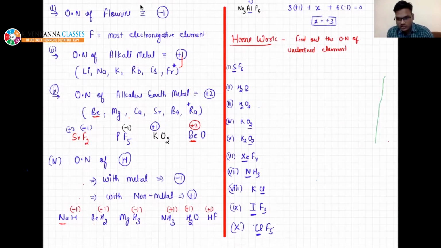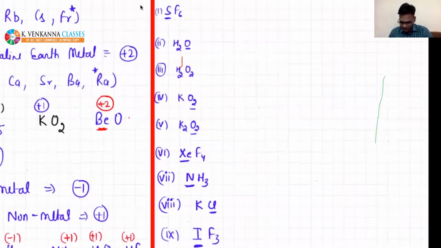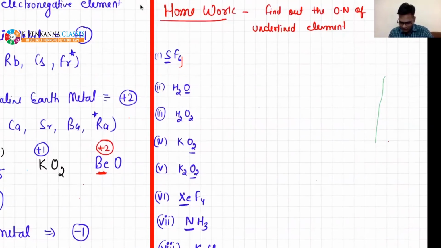Yeah, beta. You need to find out the oxidation number of the underlined element. I can take one example, for example SF6. You do not know the oxidation number of sulfur. I haven't given you any rule to find the oxidation number of sulfur, but I have given that the summation of the oxidation numbers of all the atoms must be 0 in any compound. So let's say the oxidation number of sulfur is X, but we know the oxidation number of fluorine is -1. So the sum should be 0, and the oxidation number of sulfur will come as 6. Is that okay, beta?